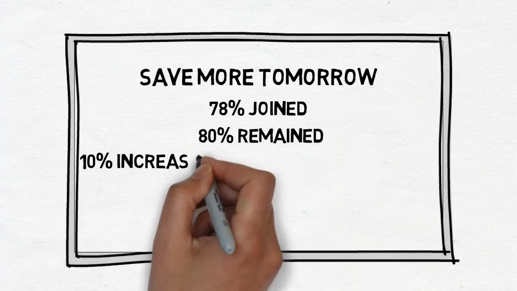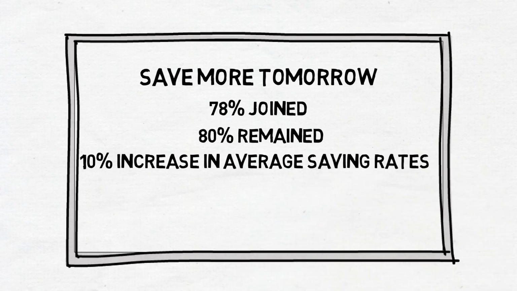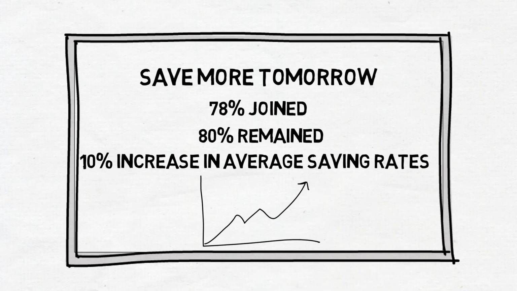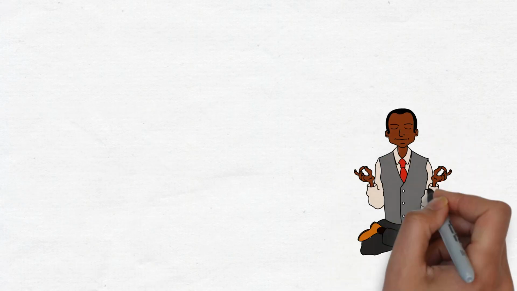The average saving rates of the participants increased from 3% to 13%, a 10% increase over the course of 40 months. Behavioral economics can help with making decisions by identifying and removing temptations.